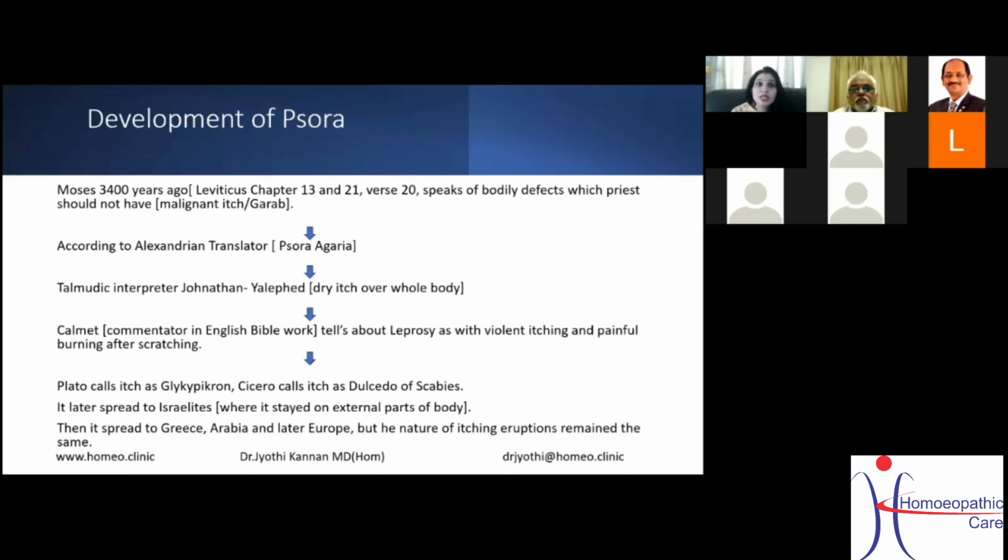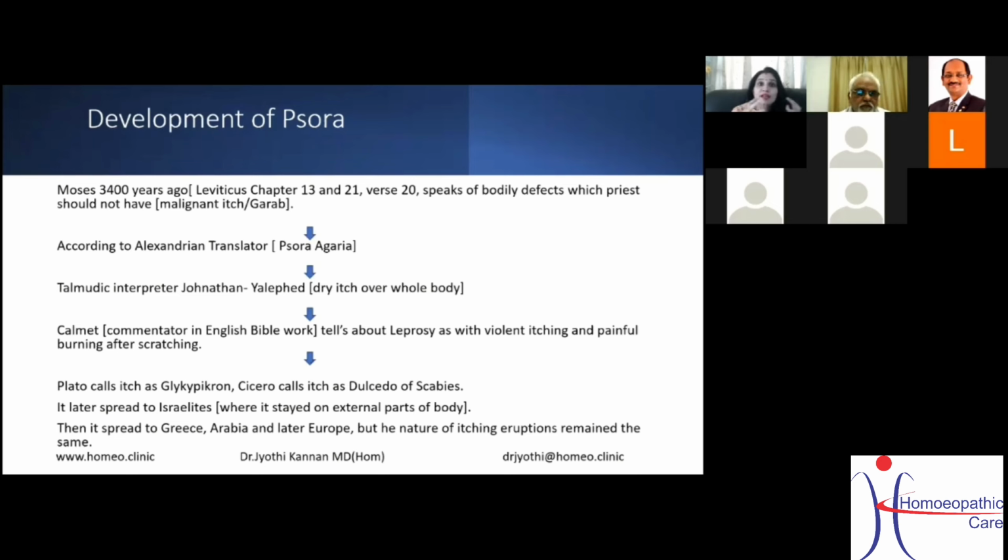Now, Moses, 3,400 years ago, in Leviticus chapter 21, verse 20, speaks of bodily defects a priest should not have. A priest, if he is going in for priesthood, should not have a malignant itch, or the word used by him was garab. Now, according to the Alexandrian translation, when it was translated, it was named Psora Agria. That's how we get our name Psora.